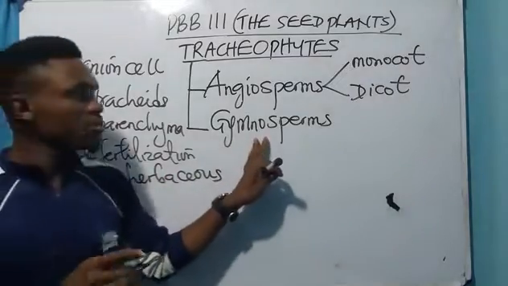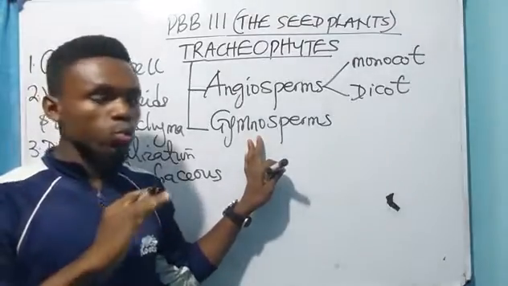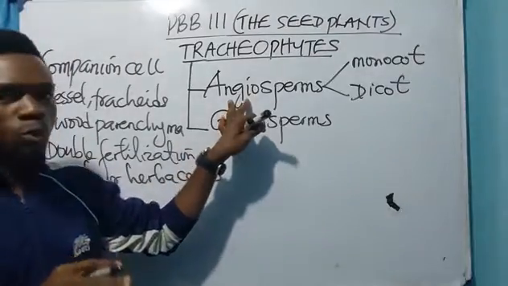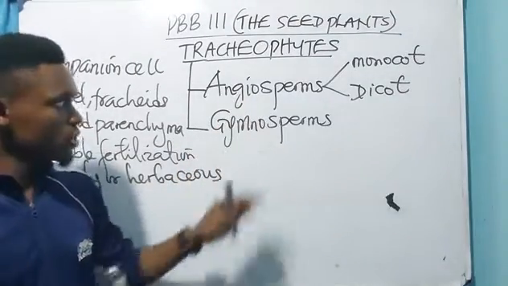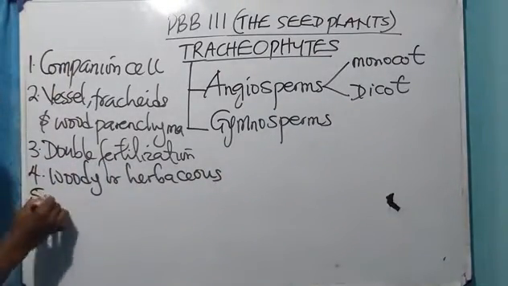Number 4, we now have woody. The gymnosperms are always woody. The gymnosperms are always what? Woody. But the angiosperms could be woody or herbaceous. They could be woody or what? Herbaceous.